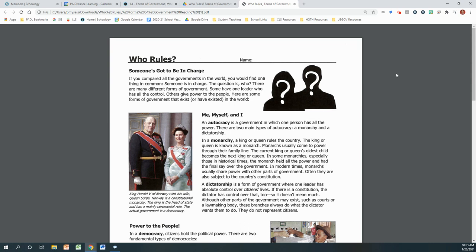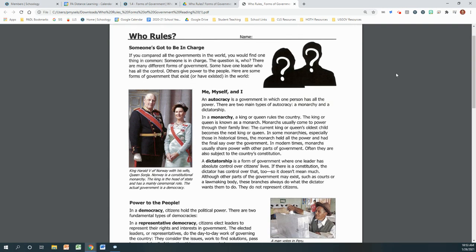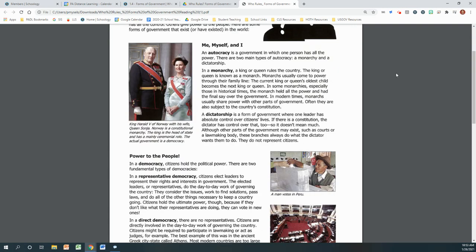Someone's got to be in charge. If you compared all the governments in the world, you would find one thing in common: someone is in charge. The question is, who? There are many different forms of government. Some have one leader who has all the control, and others have people with the power. Here are some forms of government that exist or have existed in the world.